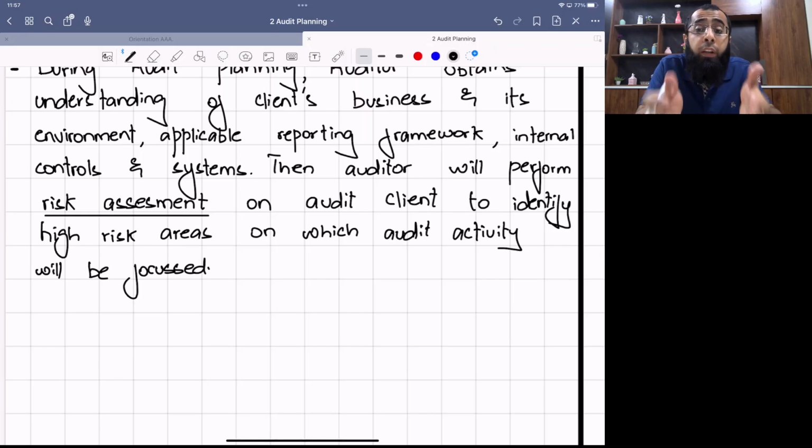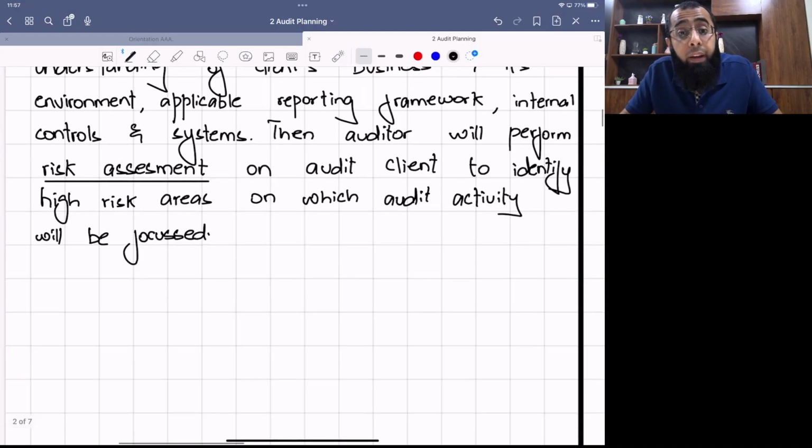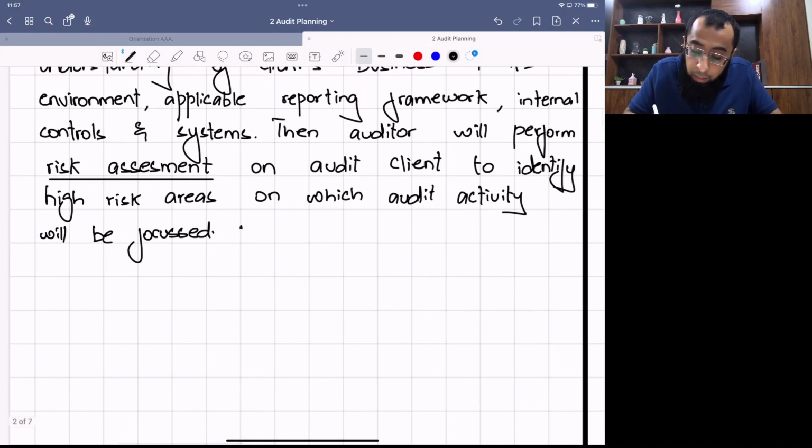And obviously the auditor is concerned about the financial statements. So these things then affect the audit risk, which impacts the auditor's ability to give the correct opinion. Okay. What are the other areas which the auditor covers in audit planning?